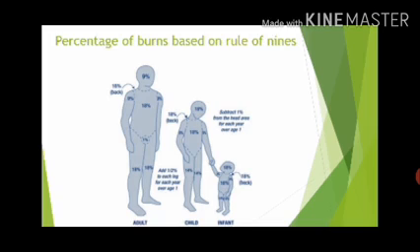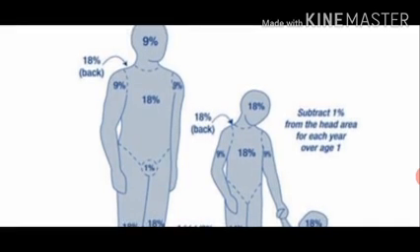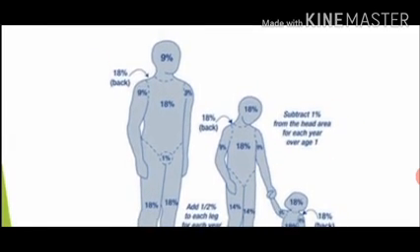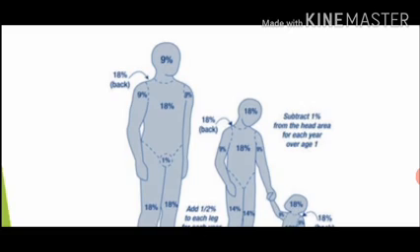Coming to the percentage, first let us go to adult, which is very easy. Head is 9%. Coming to the hands, each hand is 9%. If we take the half hand, how much will it be? 4.5. So a full hand, completely front and back, is considered 9%. So both hands, how much? 18%.